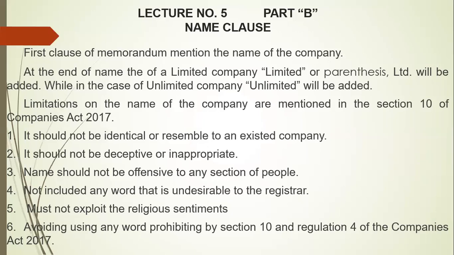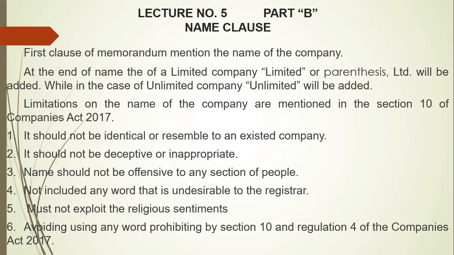So if it is a limited company, limited by shares or limited by guarantee, then at the end of the name of the company, "Limited" or "(Ltd)" will be mentioned. In case of an unlimited company, "unlimited" will be mentioned. In case of a private company, "private" will be mentioned. In case of a public company, "public" will be mentioned. So that is the requirement of the name. The approved name from the registrar, at the end there will be written limited or unlimited, private or public, that you will have to mention. So that is very simple.